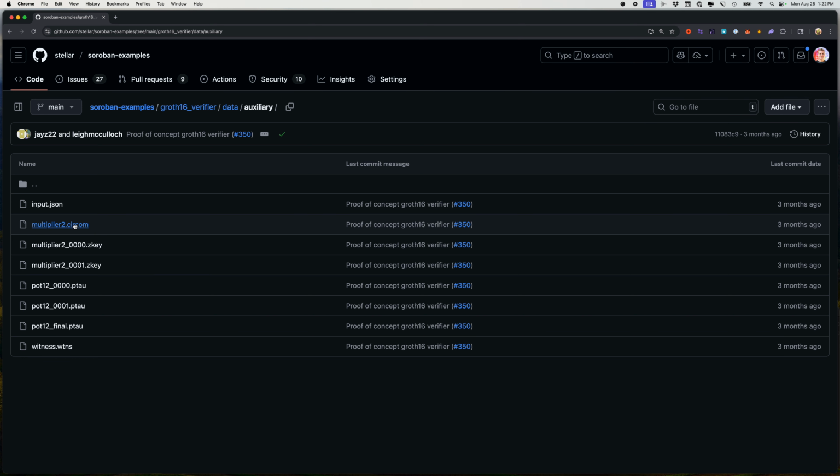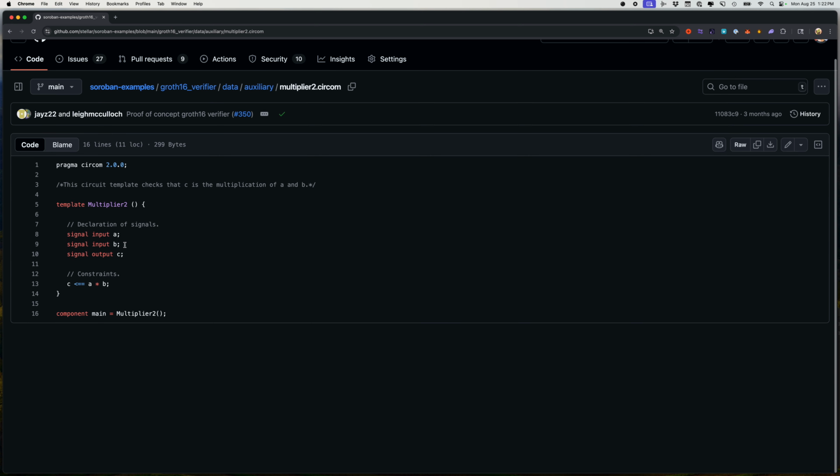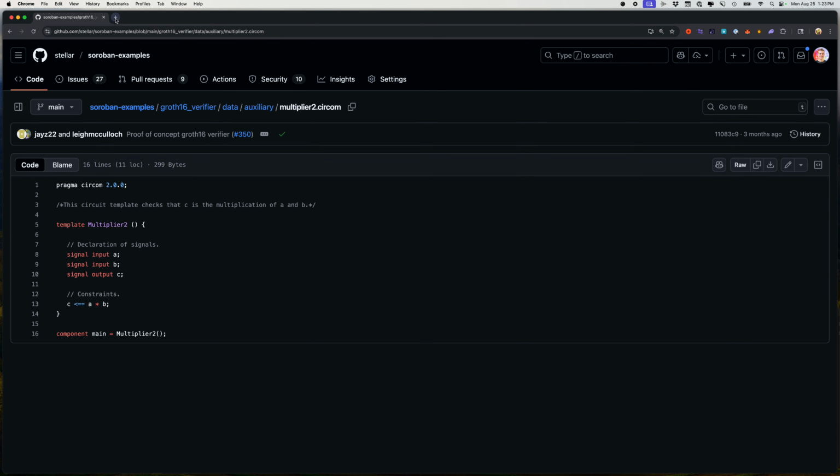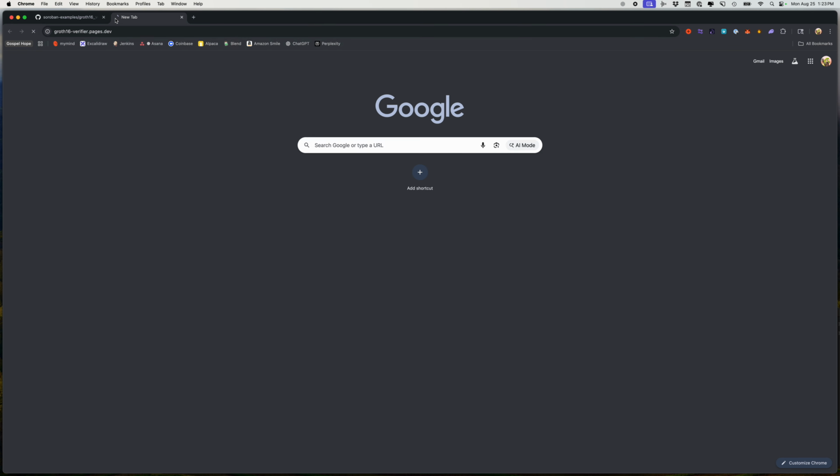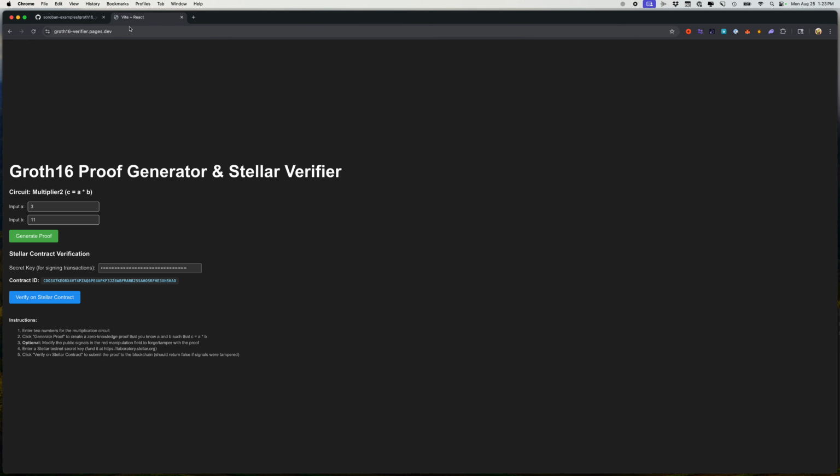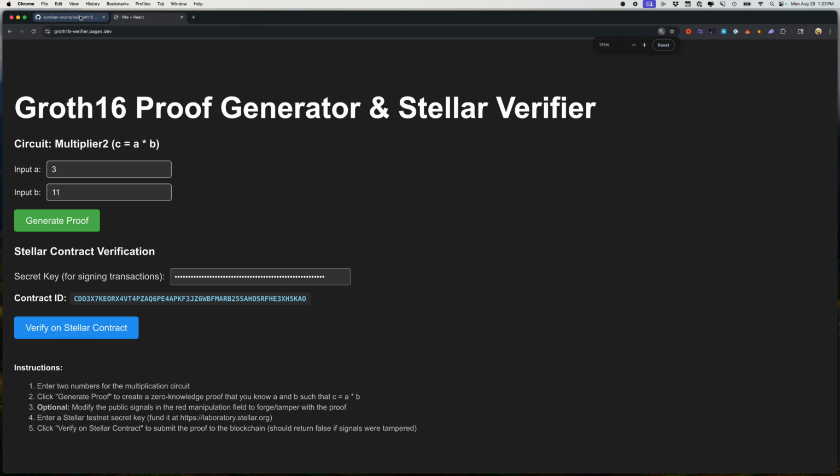Okay, but why is that important? Well, inside of this Circom, let's take an example I did here. I think it was this one. This one's really basic, right? It's just saying I want to multiply two numbers together and get the result. And the prover is not going to know what the inputs were. The inputs kind of get baked in, not the specific inputs, but the idea that we're going to have this A and this B, and we're going to multiply them together.